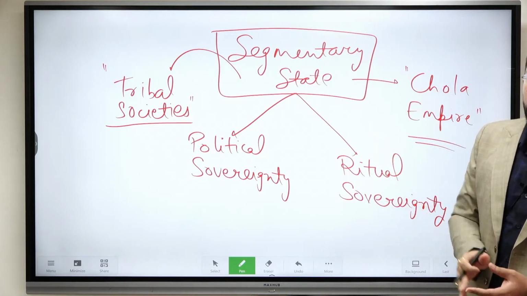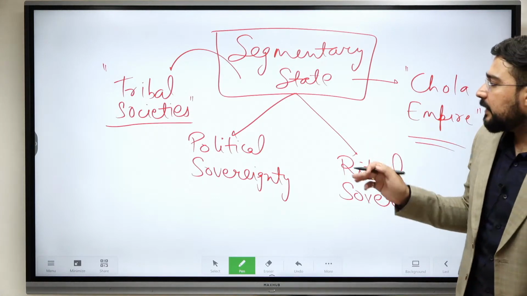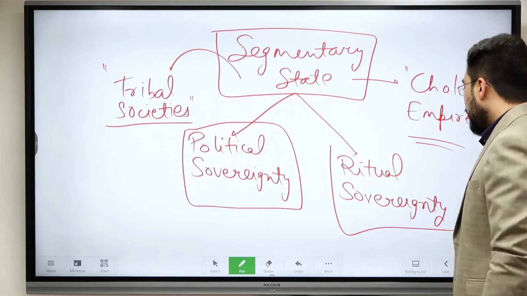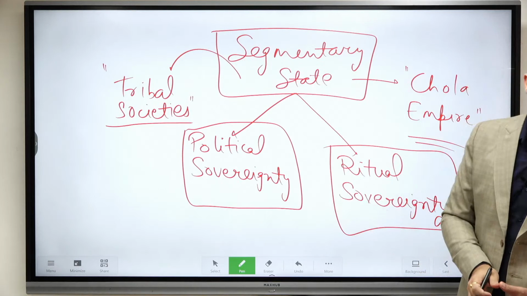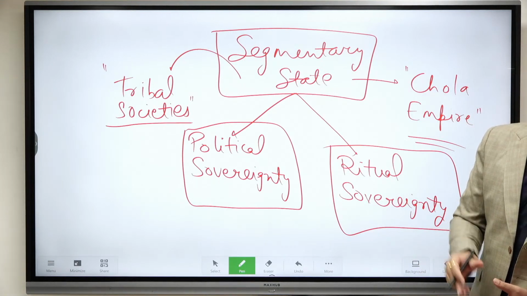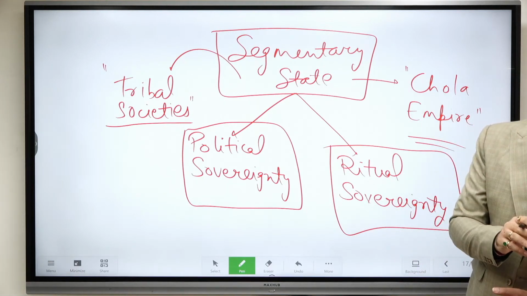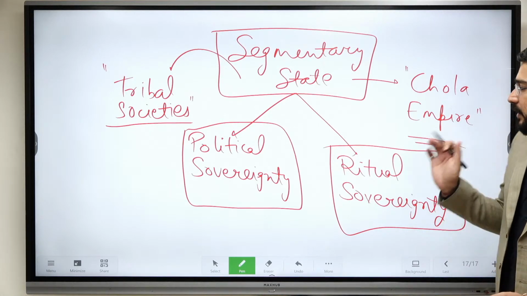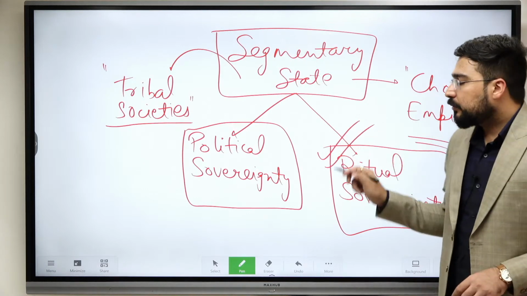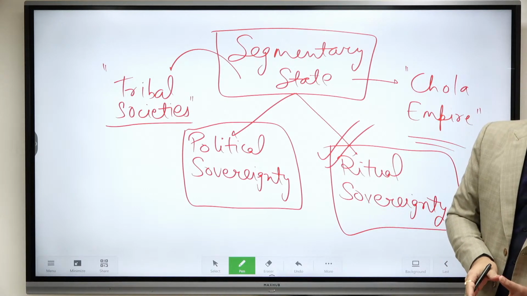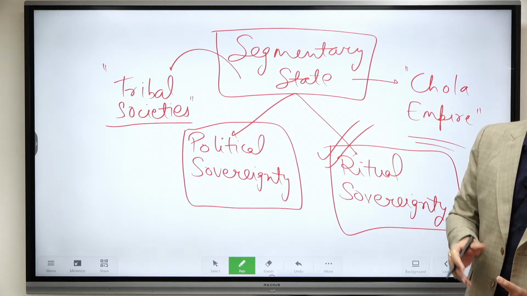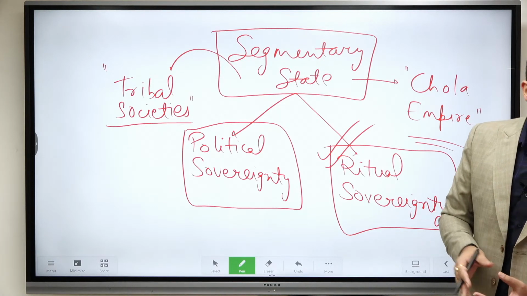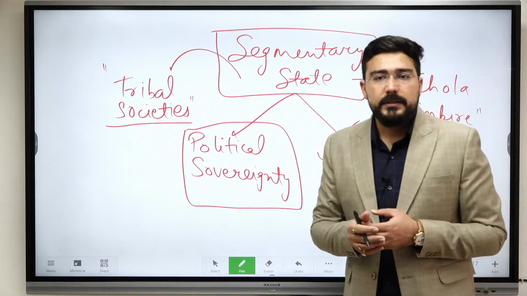When we talk about the segmentary state model, they say there can be two types of sovereignty: political sovereignty and ritual sovereignty. Political sovereignty means that the center has real power and can do whatever it wishes in its empire. But ritual sovereignty means, it is not that important now, but previously, for legitimation of rule, there would be certain festivals on which people used to come from various places.